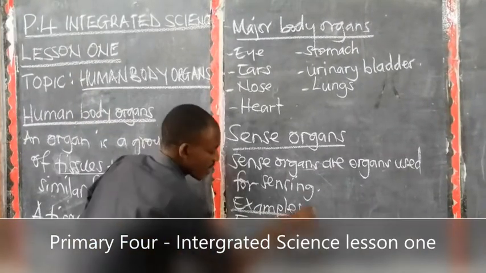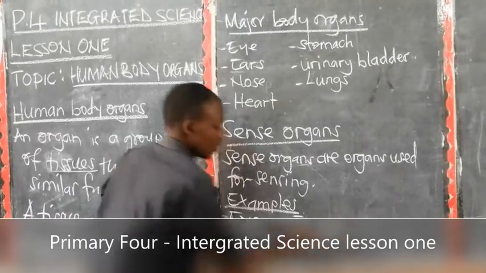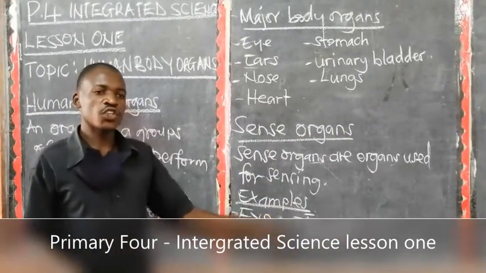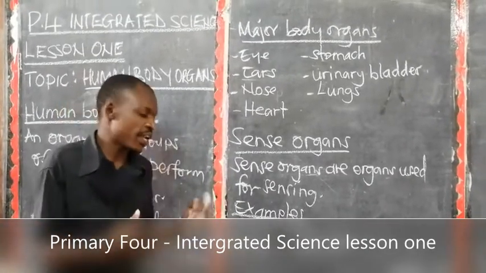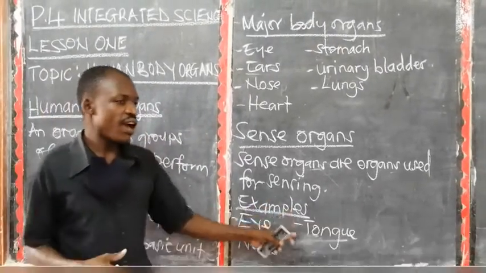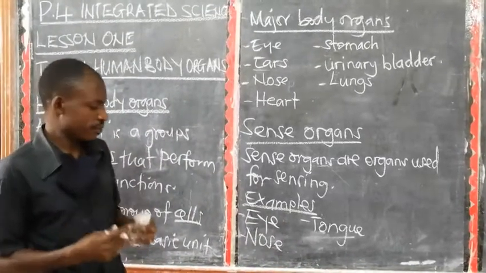Then we have another sense organ like the tongue. The tongue is a sense organ for tasting. You can know whether there's too much sugar in tea by the help of the tongue. Whether the food has too much salt or not by the help of the tongue. So the tongue becomes the sense organ for tasting.